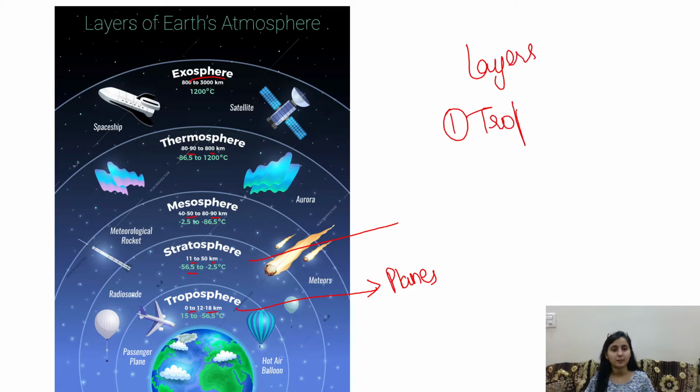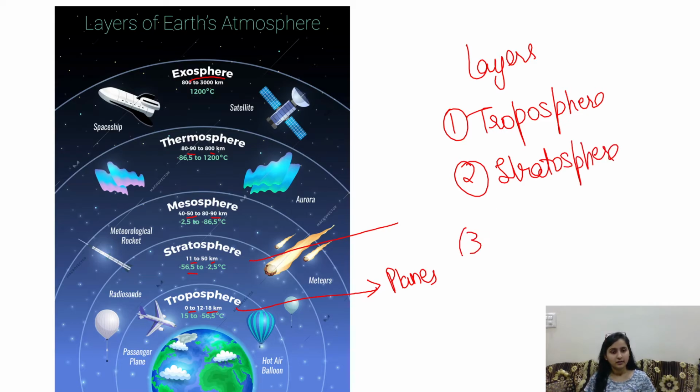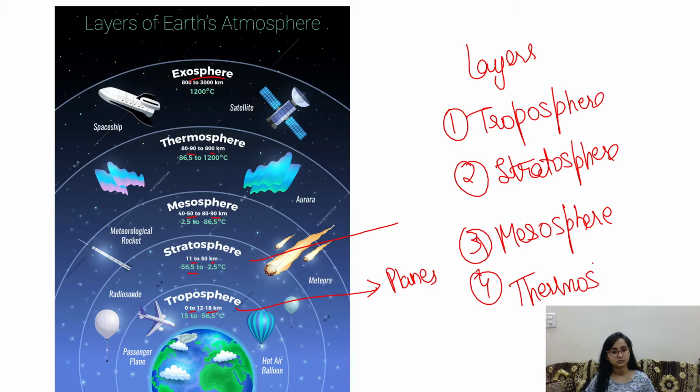First, troposphere. Second, stratosphere. Third, mesosphere. Fourth, thermosphere. And last, exosphere. So these are the five layers of the atmosphere. I will try to make a detailed video on this topic, but some other time.